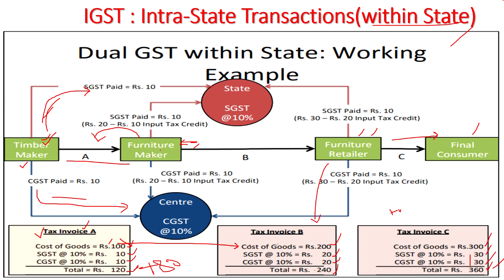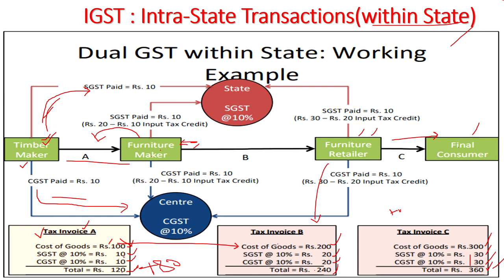We will see. So first the timber maker has sold goods for 120 rupees and he has collected tax 10 plus 10 that he will pay directly to the government, as we have already seen. And as far as the furniture maker is concerned, he has paid 120 rupees.